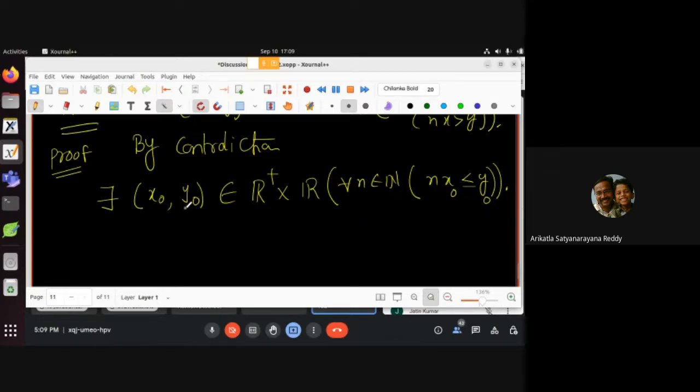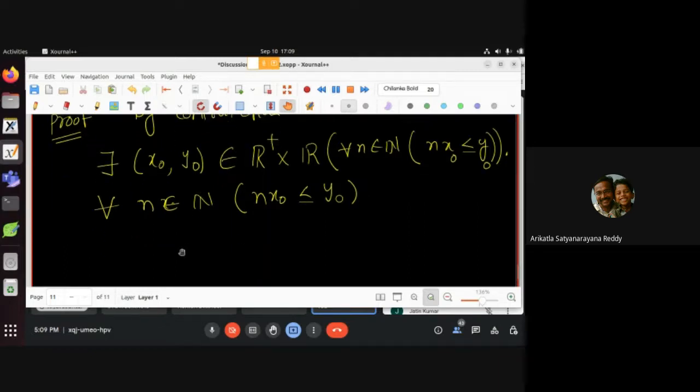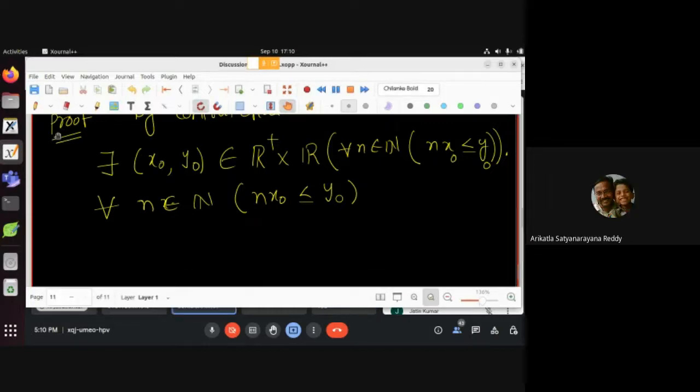Okay. Now what do I have? n x naught, for every n belonging to the natural numbers, is less than or equal to y naught. Now can somebody point out what next? What can I do from here onwards? Any clue? Sahil, go ahead.